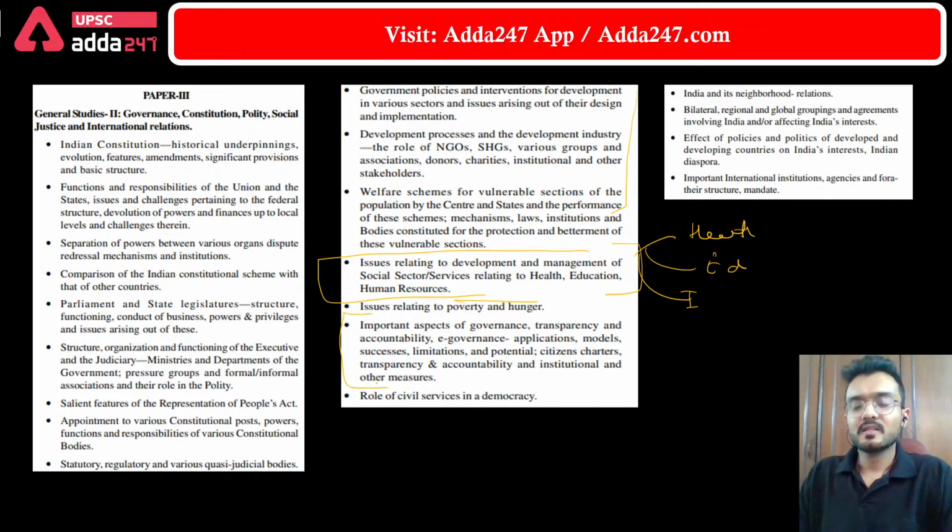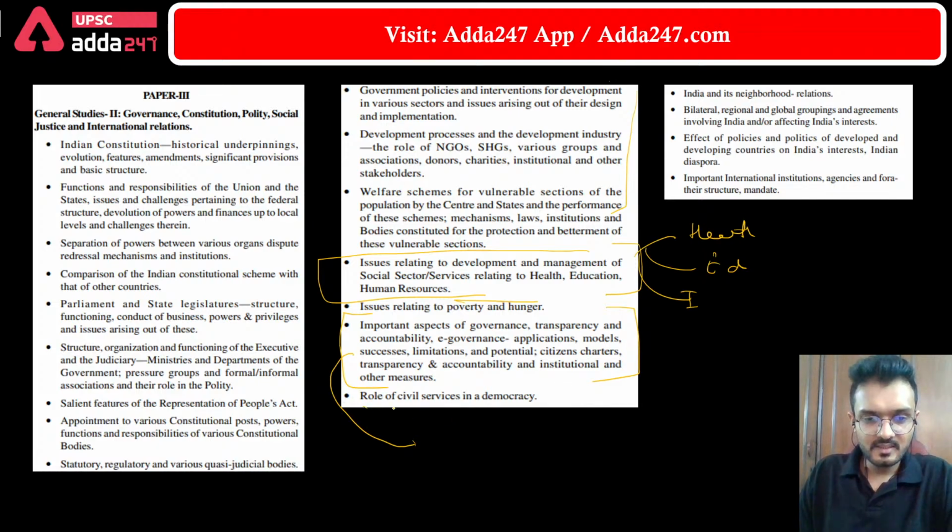And then the country is facing a problem of corruption. So the UPSC has added the governance aspect, the transparency and accountability measures, so that tomorrow's civil servants get all the details on why corruption is bad and how to remove it. And at last there is a topic related to the role of civil services in democracy. So basically here you get why you should become an IAS and IPS officer, and what your participation in the democracy and society of our country will be after becoming one.